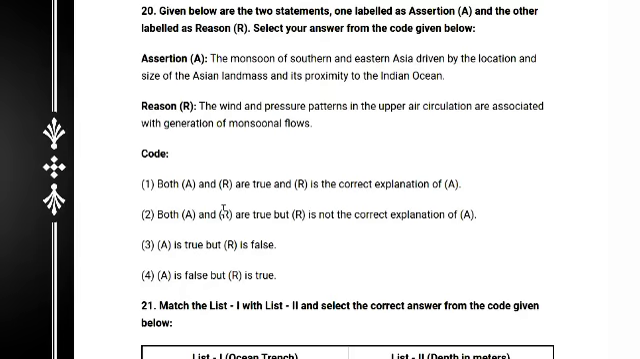Assertion A is true, and the reason: the wind and pressure pattern in the upper air circulation are associated with generation of monsoonal flows. So definitely the answer is option 1. Both A and R are true, and R is the correct explanation of A. So that was question 20, and next there is question 21.